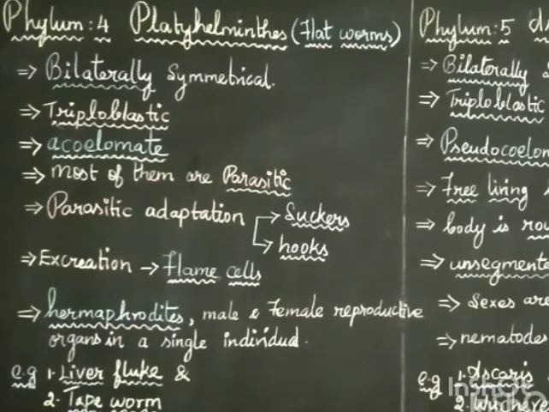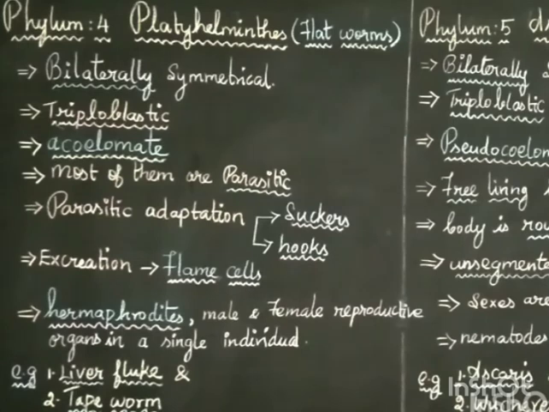Then a very good example for this phylum Platyhelminthes is the liver fluke. Liver fluke is commonly present in the liver of sheep. It is a parasite, no? I told you it is a parasite. So this parasite lives in the liver of a sheep. Then the second one, tapeworm. A very good example of a parasite in humans is the tapeworm. That is, even in our small intestine there can be a worm called tapeworm. It lives as a parasite in our body itself.